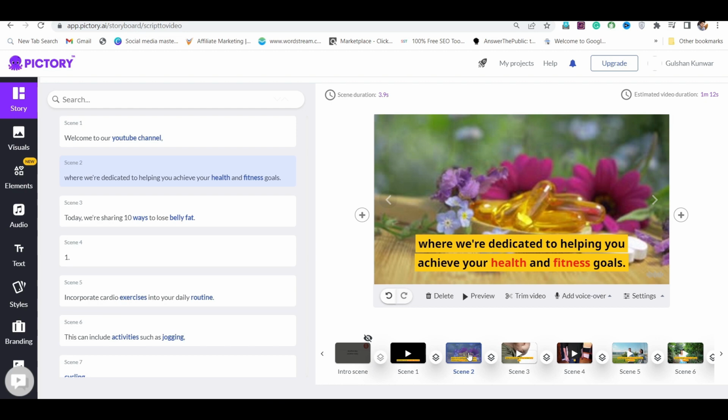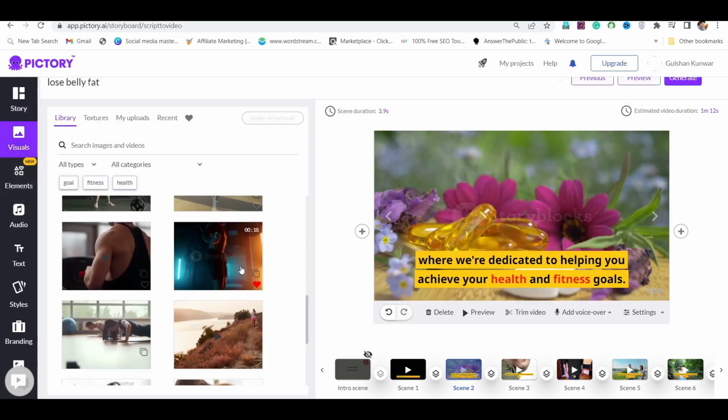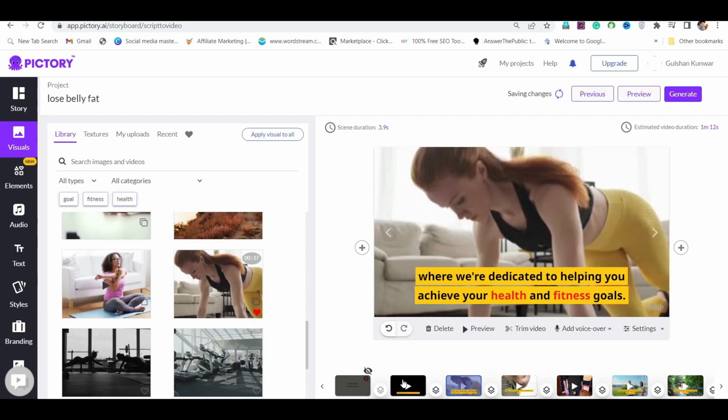Now, if you want to replace video clips, then go to visuals. From here you can replace any video clip in this way. All you have to do is select the clip from the timeline that you want to replace. And then click on the new video, and your video will be replaced with one click.